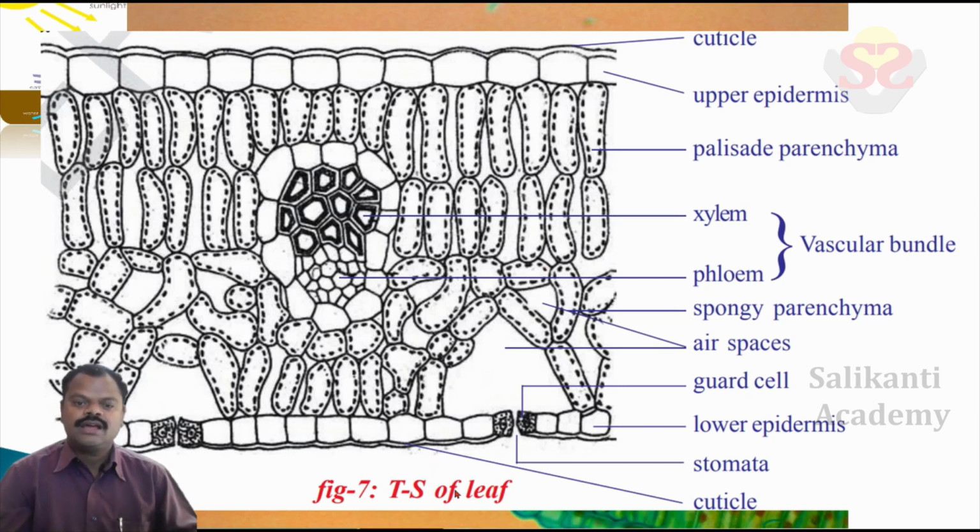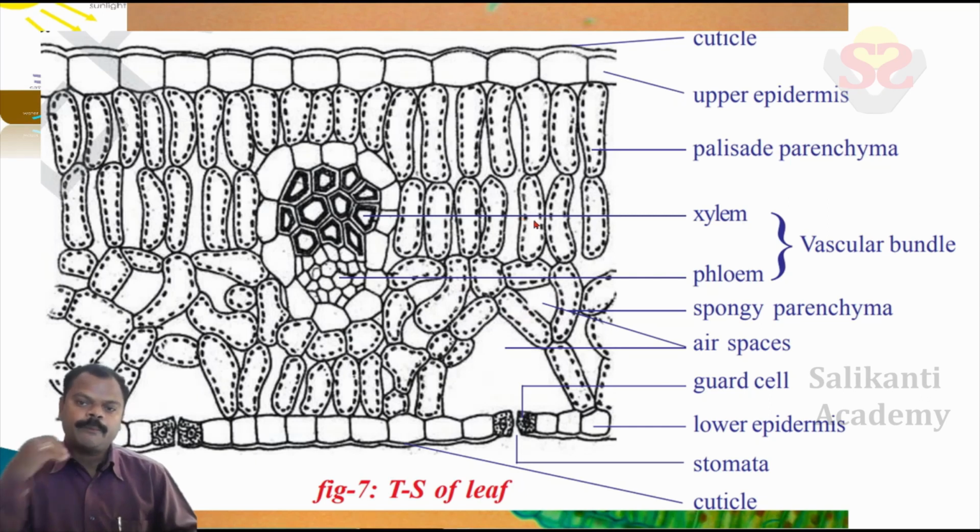This is the TS of a leaf. Above, we observe the cuticle. Below the cuticle, the upper epidermis. Below the upper epidermis, we observe the palisade parenchyma. In the middle, we observe the transport system. Above is xylem and below is phloem. This is also called the vascular bundle.